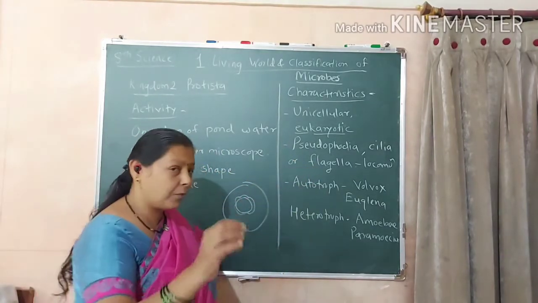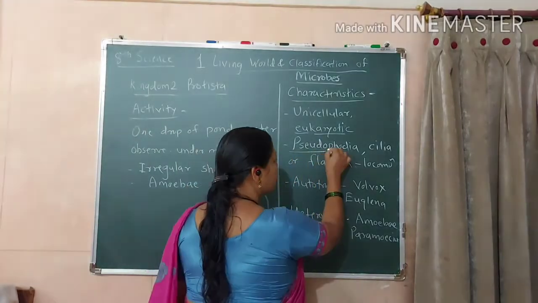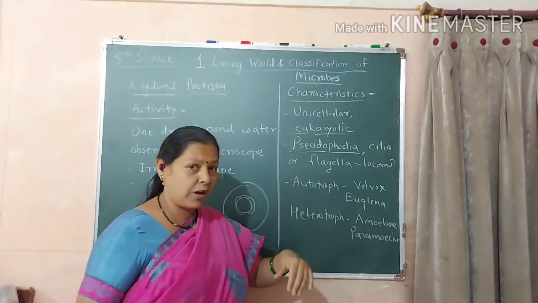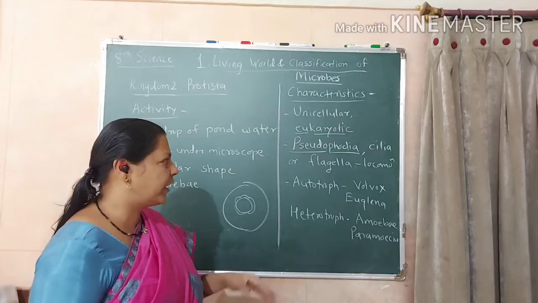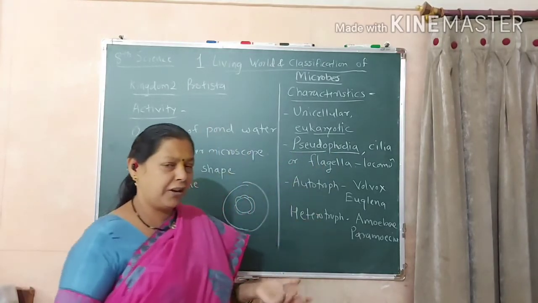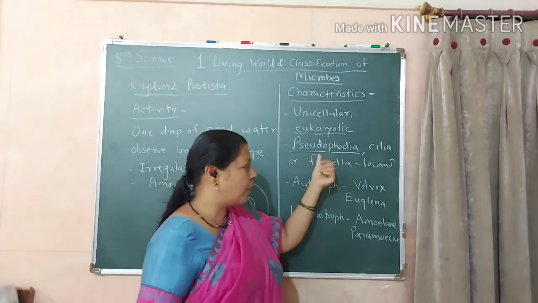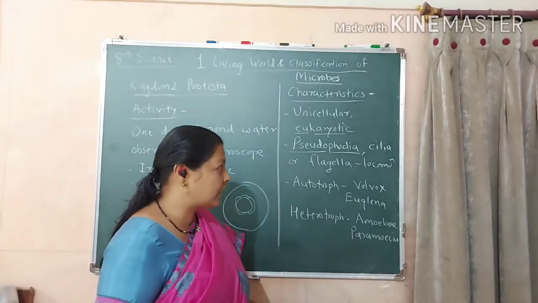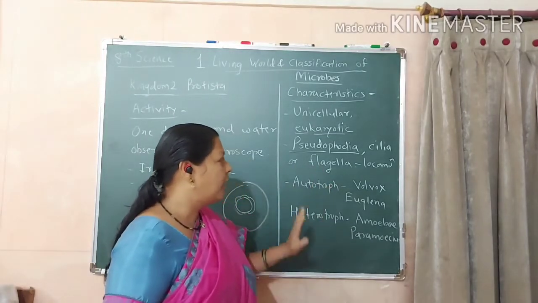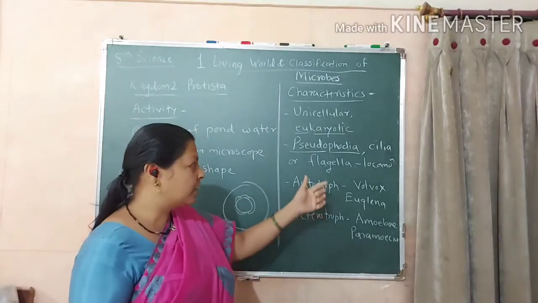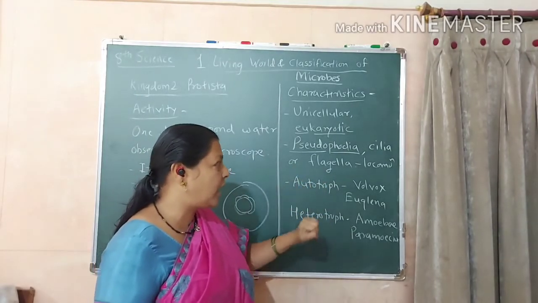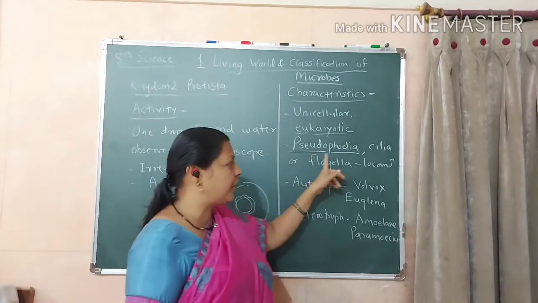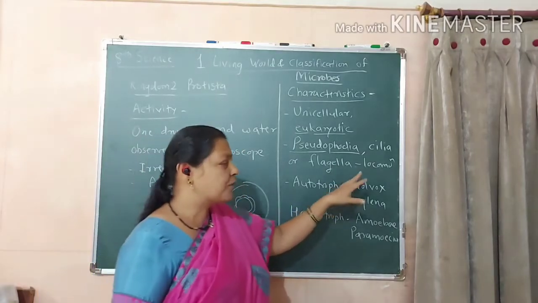Having a pseudopodia. शब्दांचा अर्थ आहे, pseudo means false, pseudopodia means false legs. So having pseudopodia, जे लिव्हिंग ऑर्गॅनिझम्स आहेत त्यांची कॅरेक्टरिस्टिक फीचर्स सांगितले. False legs आहेत तर irregular shape आहे. So having pseudopodia or having cilia, that is hair-like projections, or flagella, whip-like, चाबकाप्रमाणे जसा चाबूक असतो तसं, it is called a flagellum. Cilia, hair-like structure. आणि या सगळ्याचा उपयोग काय? What is the use of pseudopodia, cilia and flagella? That is for locomotion.